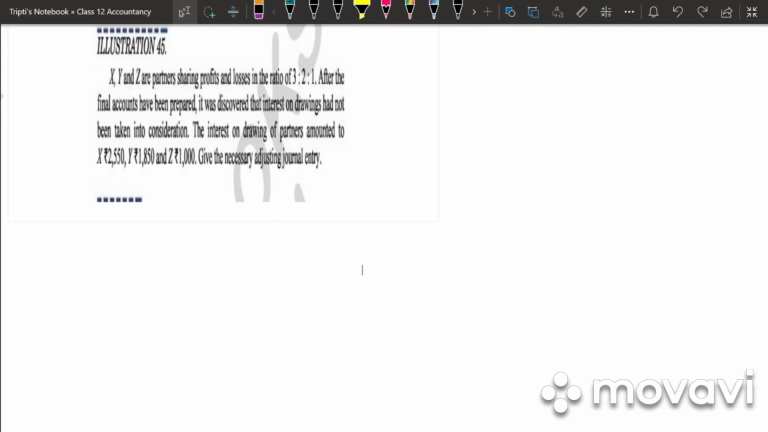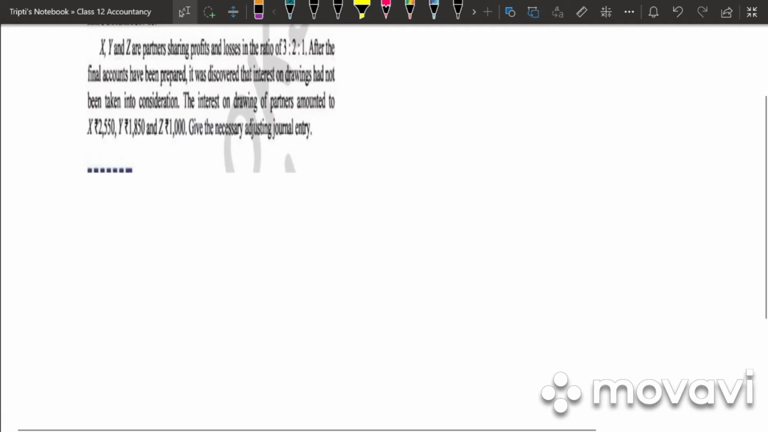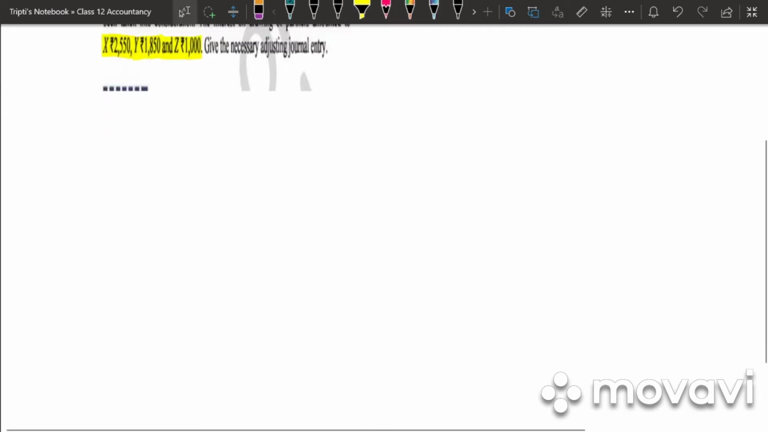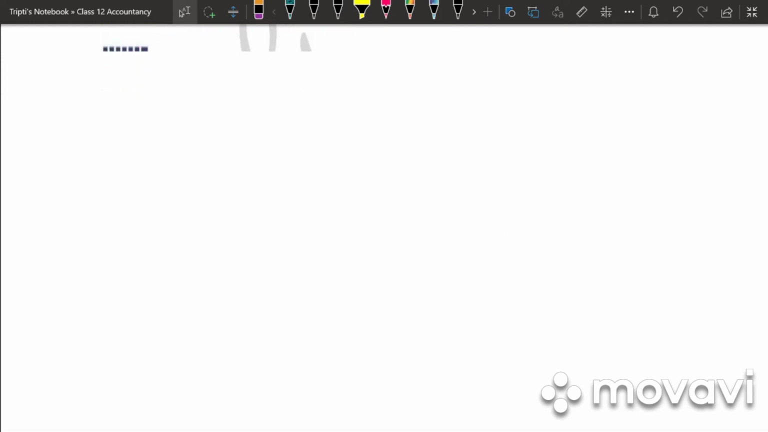So let's take illustration 45. X, Y, Z are partners sharing profit and loss in the ratio 3:2:1. After the final accounts have been prepared, it was discovered that interest on drawings had not been taken into consideration. The interest on drawings of partners amounted to 2,550, 1,850, 1,000. Give the necessary adjusting entry. In this problem, they have directly given us the interest on drawings, that is 2,550, 1,850 and 1,000. So first thing, we need to calculate the total interest on drawings.